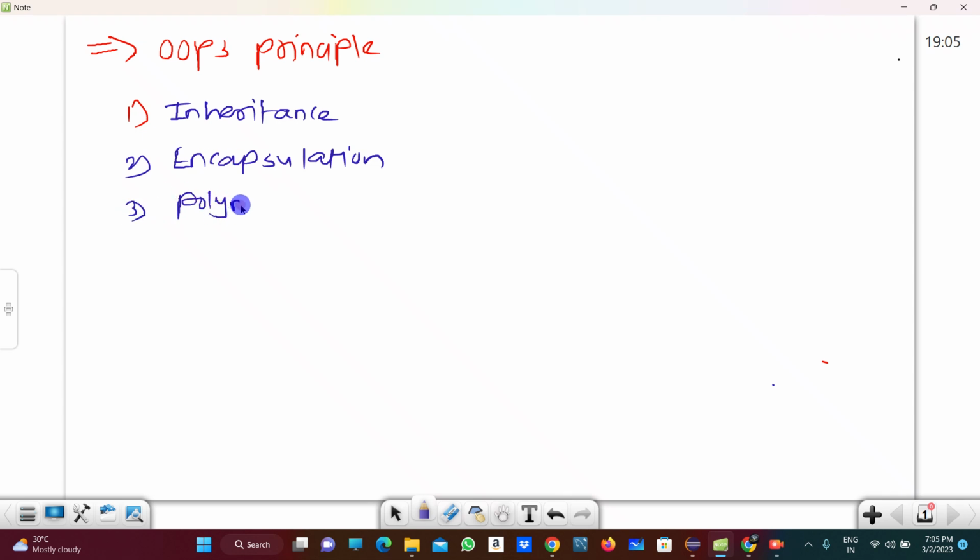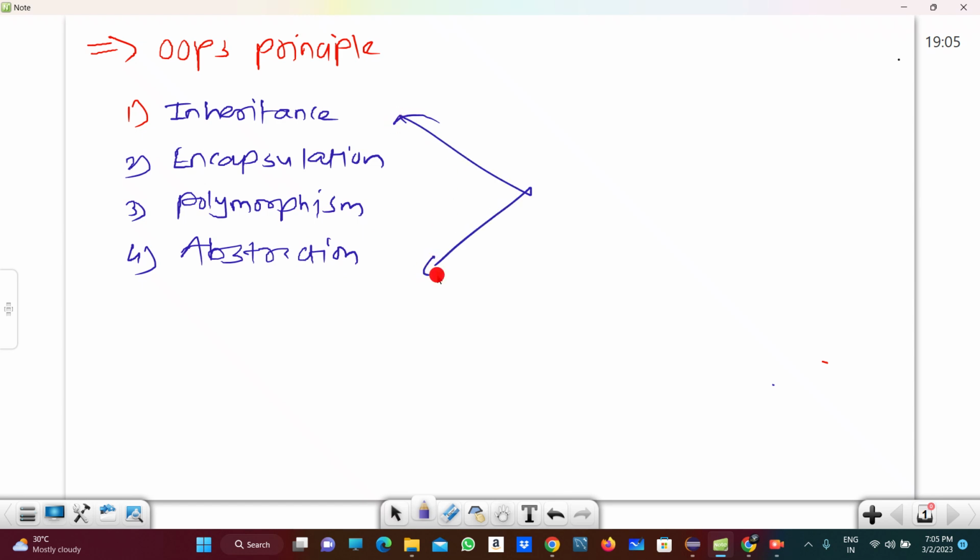The third one is polymorphism. And the fourth one is abstraction, right? So these are the four OOPS principles.